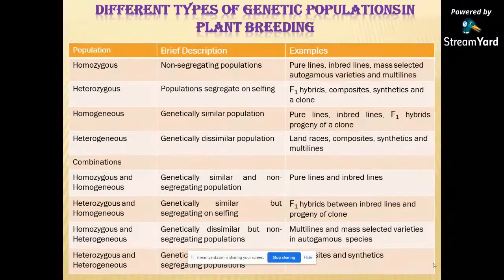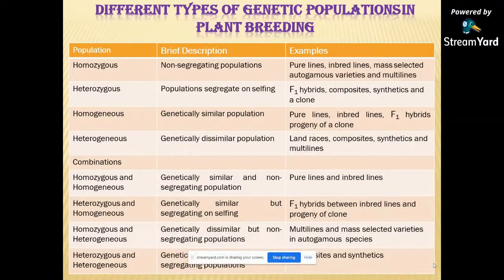Homogeneous means a genetically similar population, that is, pure lines, inbred lines, F1 hybrids, and progeny of a clone. Heterogeneous means a genetically dissimilar population. Landraces, composites, synthetics, and multiline varieties are heterogeneous.